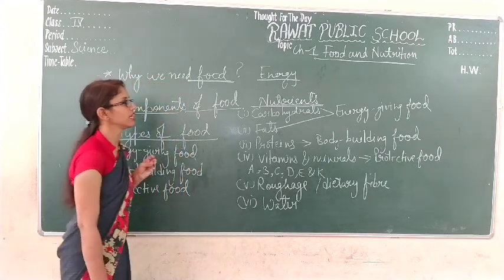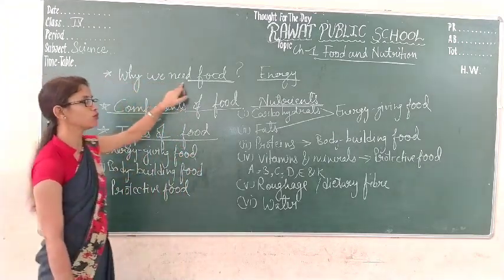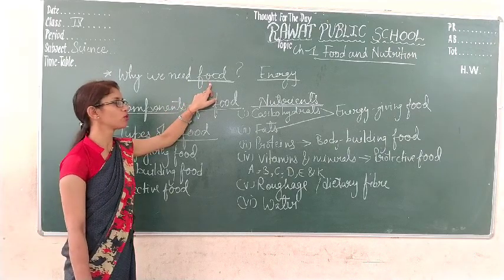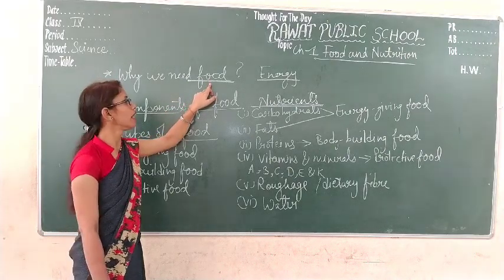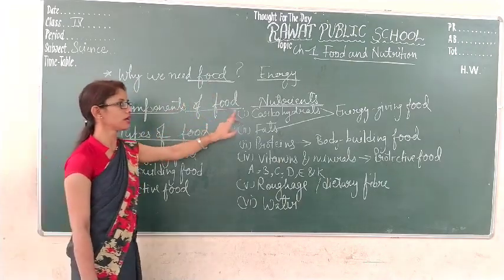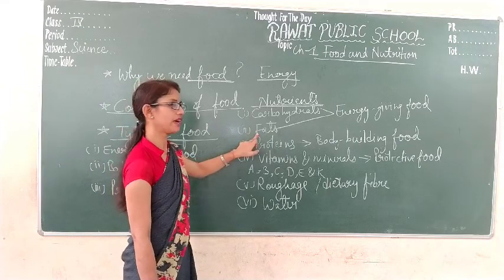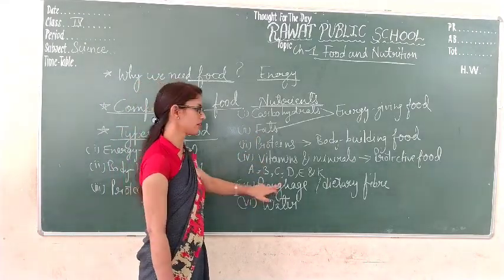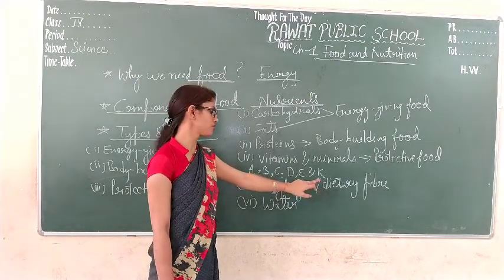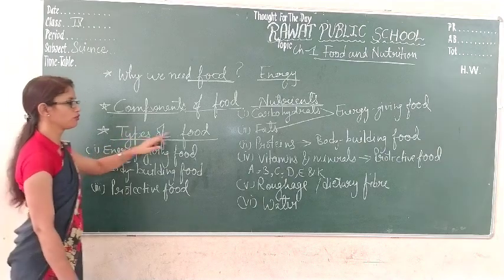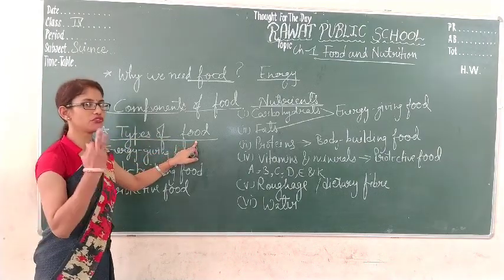So students, today we have discussed why we need food: to get energy, for body growth, and to make our body strong as well as healthy. Components of food are carbohydrates, fats, proteins, vitamins and minerals, along with roughage, that is also known as dietary fiber, and water. After this, types of food. Food is classified into three categories.